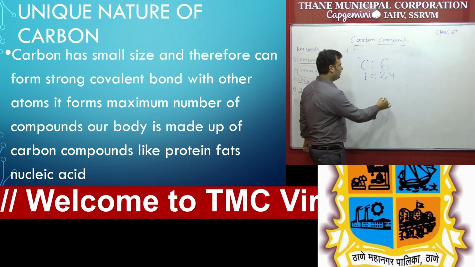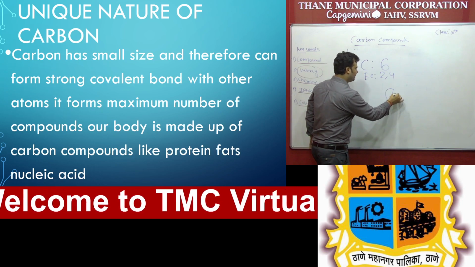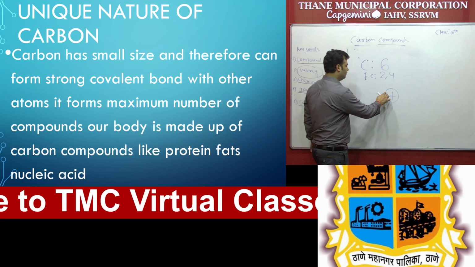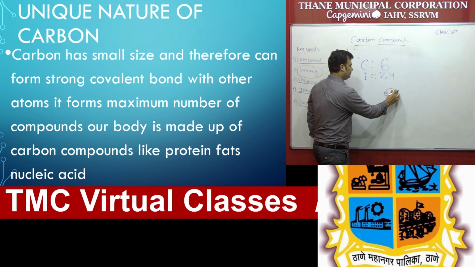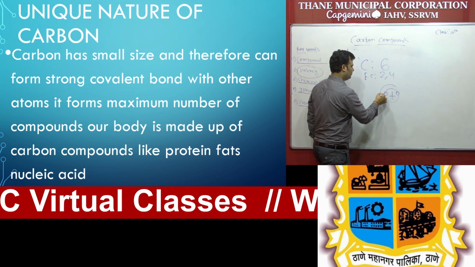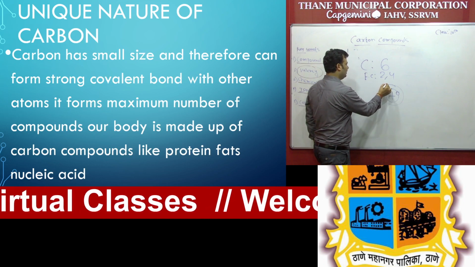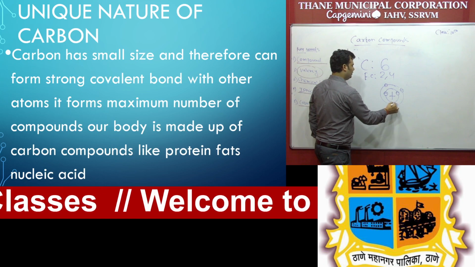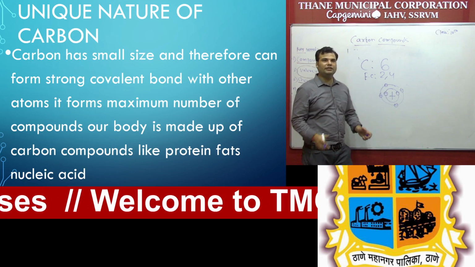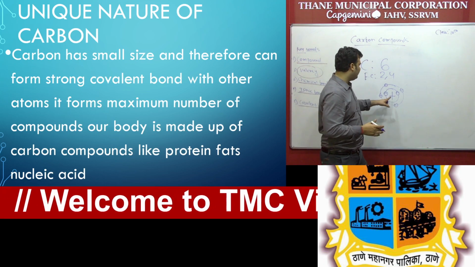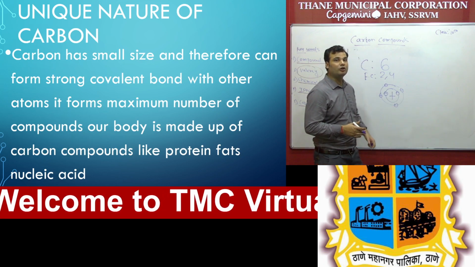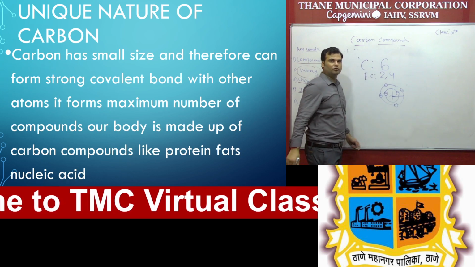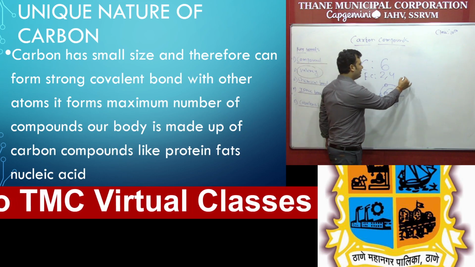We can draw the figure. In the center is a positive charge, that is the proton, and in the outermost shell are electrons, which are negative charge. How many electrons? 1, 2, 3 and 4. So what is atomic size? The distance between the center and the outermost shell is called atomic radius. So you can see only 2 shells are present. That's why the atomic radius is very small.